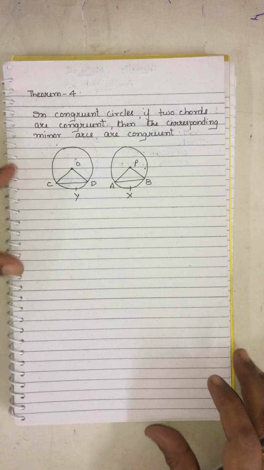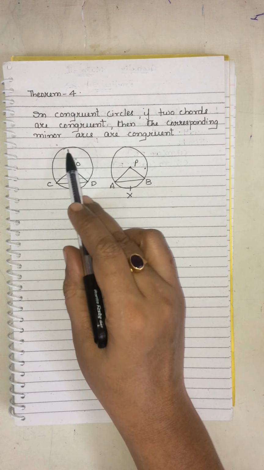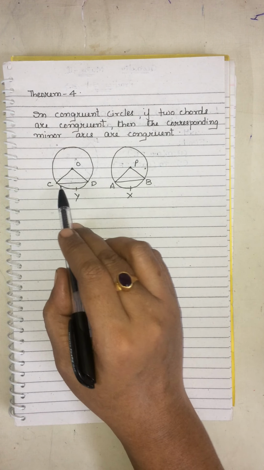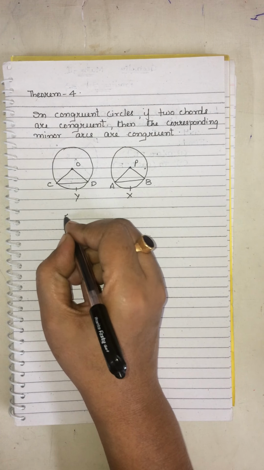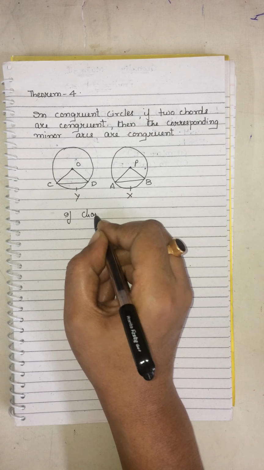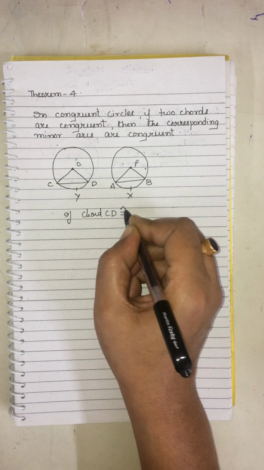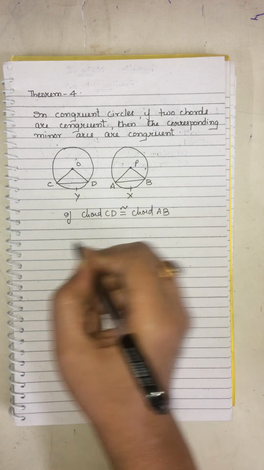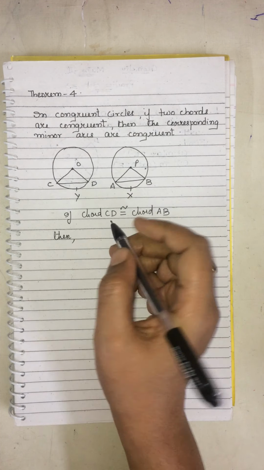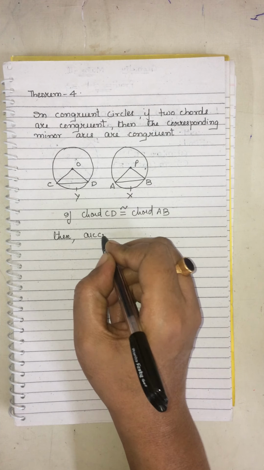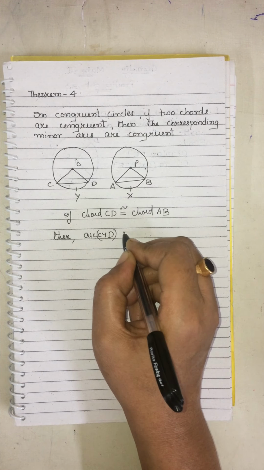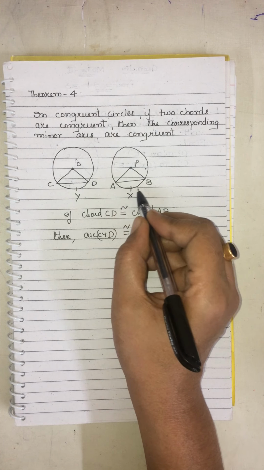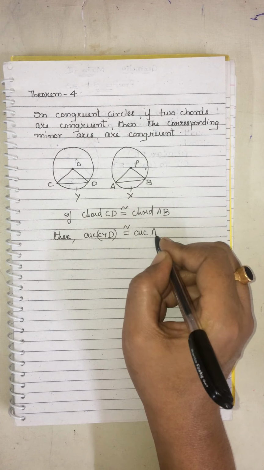In the similar manner, the fourth one, it is given as, in congruent circles, means having the radius equal, if two chords are congruent, if chord CD is congruent to the chord AB, then definitely arc CYD will be congruent to the corresponding arc of chord AB, which is AXB.